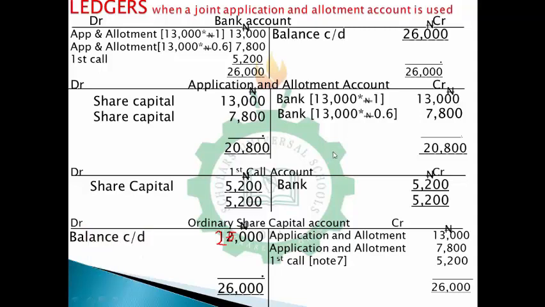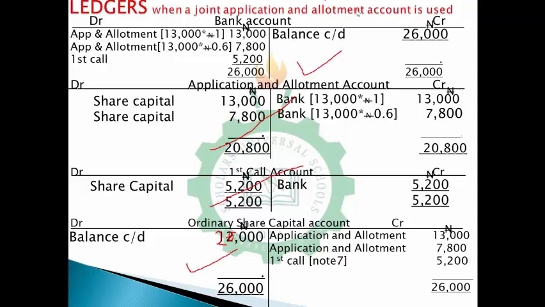Now, what this is saying is, if you look at all of these things closely, you notice that the bank account has a balance carried down. So this bank account has a debit balance, which will be going into your balance sheet, which is your statement of financial position. The application and allotment accounts balance themselves, so they are gone. The first call account is gone because it balanced itself. So what you have is just this account and this account.